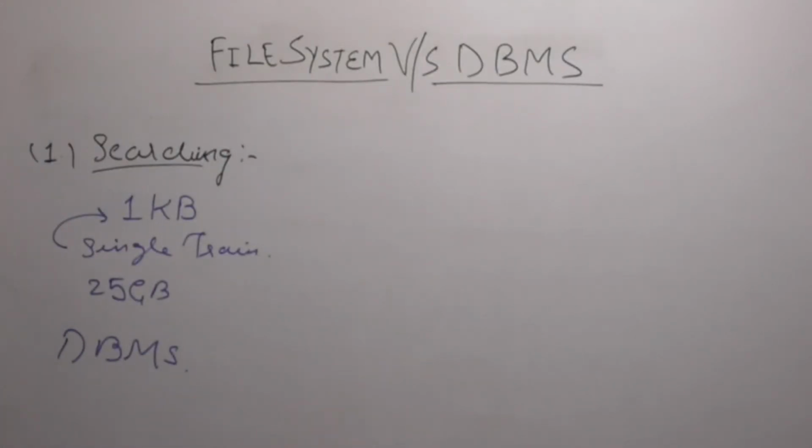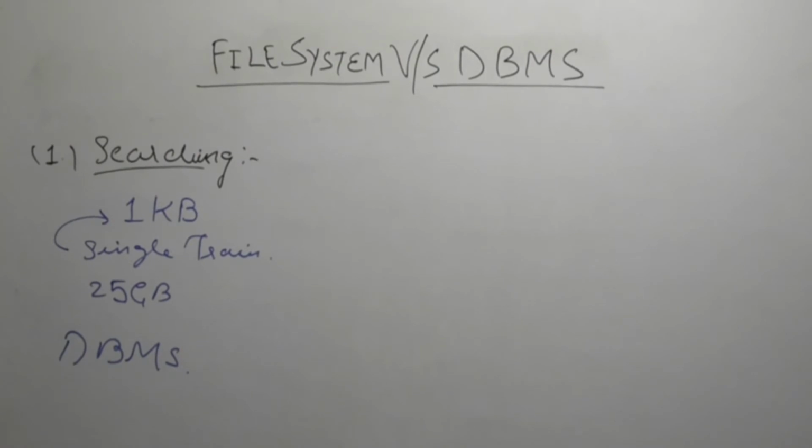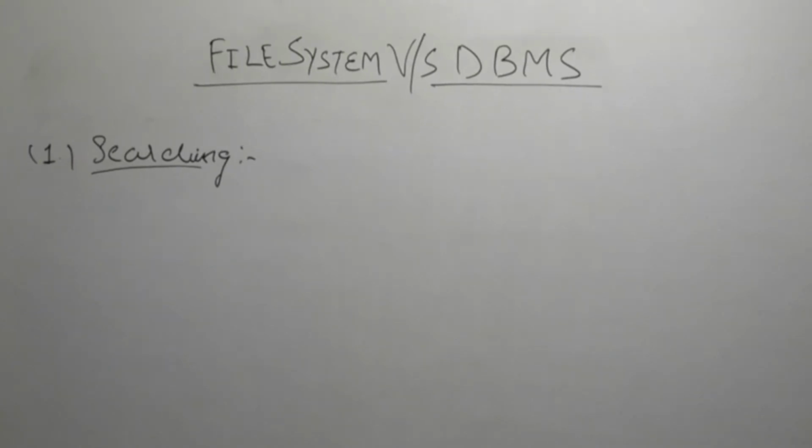The problem that we are facing in the file system is that when we are searching for 1 KB of data, the complete data is shown. But here I want the data of a single train. So that's why we are using DBMS, so that searching can be easy. The complexity which we face in searching in the file system is removed by DBMS.